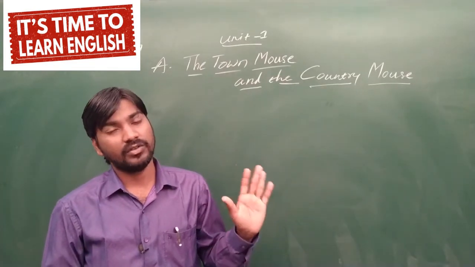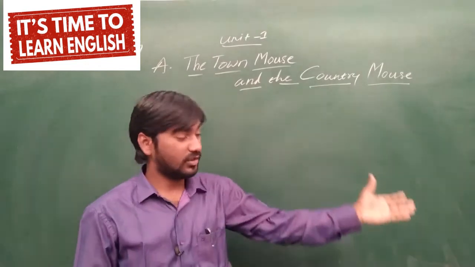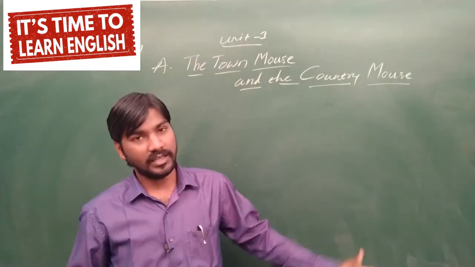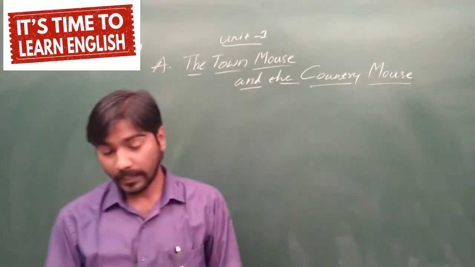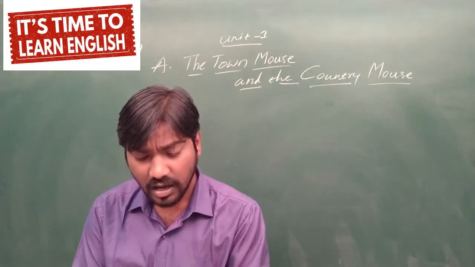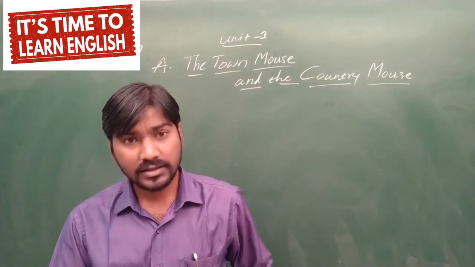Then the country mouse showed a small corner in the mouse hole. See, there you can sleep. That is your place. Where? See there, that is your place. Then, on the ground? On the ground I have to sleep? Asked the town mouse.